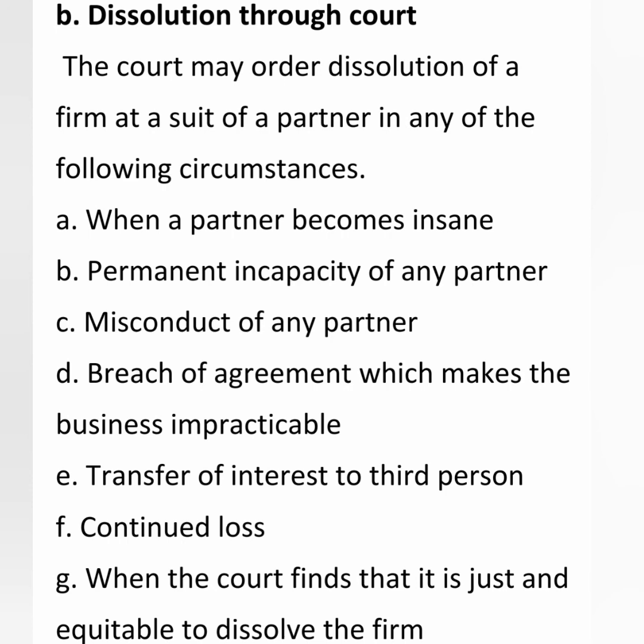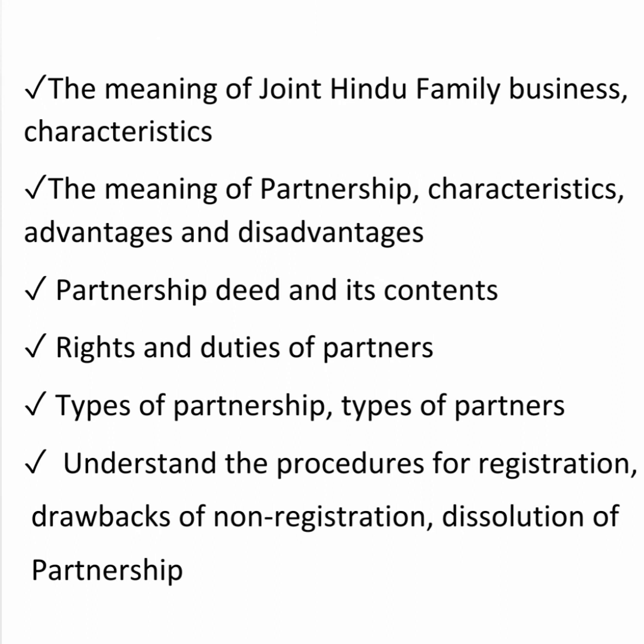By this we are coming to the end of this part, students. Once again we'll recall what we saw in this chapter 5. The first one is the meaning of joint family business and its characteristics. Next, meaning of partnership, characteristics of partnership, advantages of partnership and disadvantages of partnership.